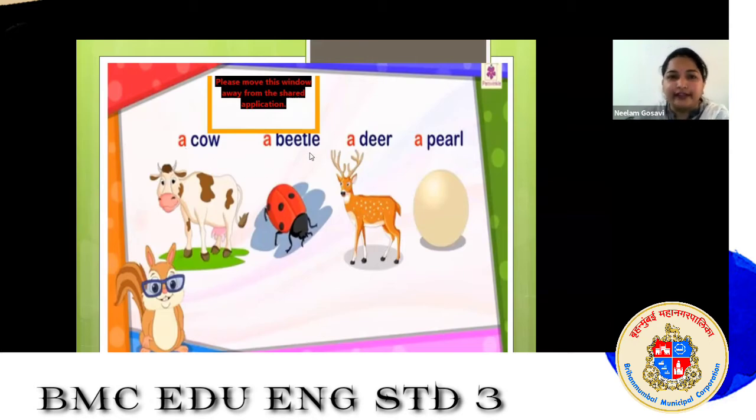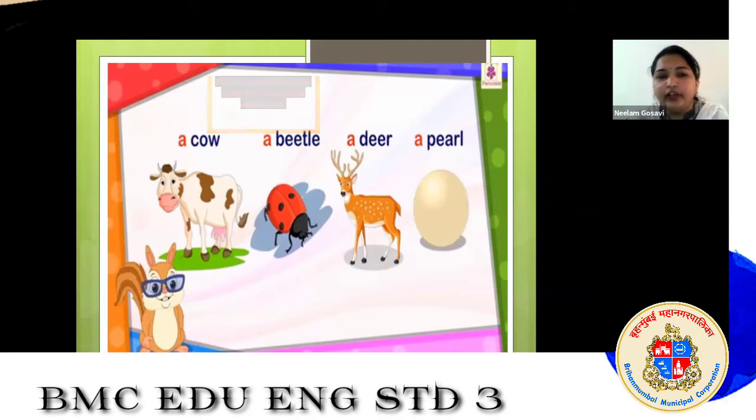Same with the second example, a beetle. B is a consonant, not a vowel, right? So a beetle, not an beetle. We say it a beetle.